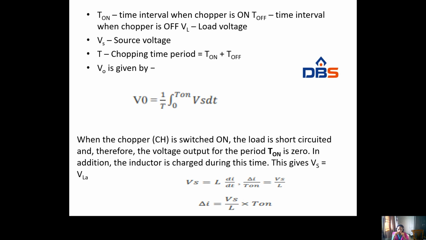So Vs equal to L into di by dt, that implies delta I by T on. So L into delta I by T on equals Vs, and delta I equals Vs by L into T on.